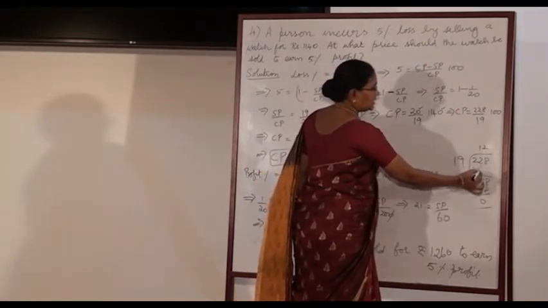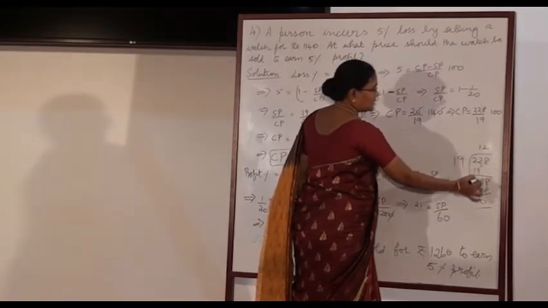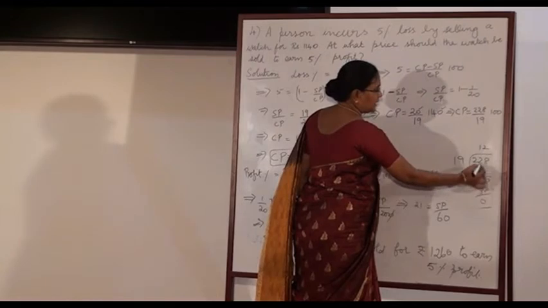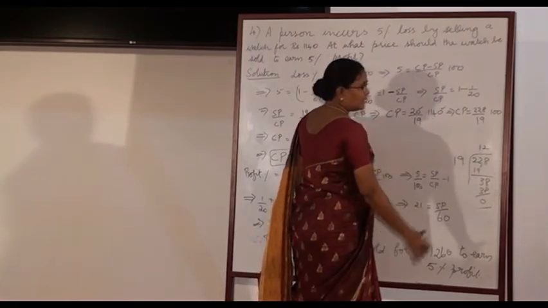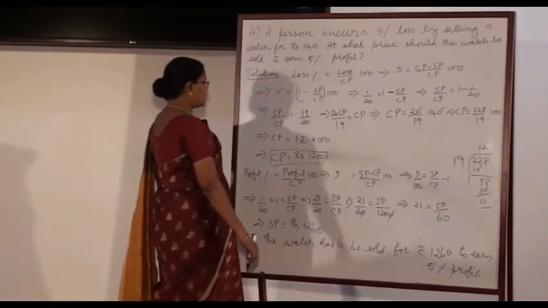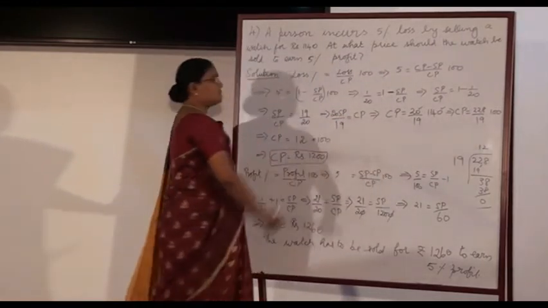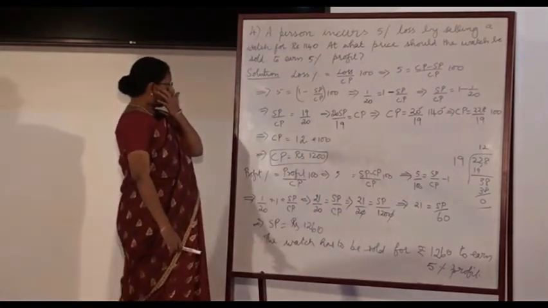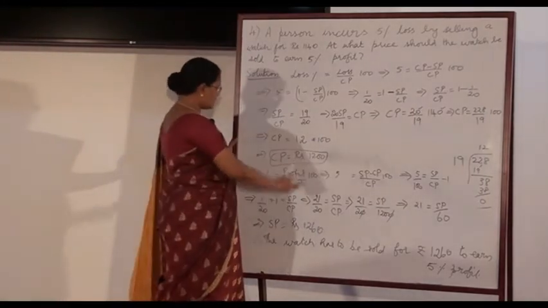Look at the division. 228 divided by 19. 22 divided by 19 gives the quotient 1. 19 into 1 is 19. Subtract. So it is 38. 38 is again divisible by 19, the quotient value is 2, remainder is 0. So the quotient is 12 into 100, rupees 1200. From the given data, we have got the CP value, it is rupees 1200.